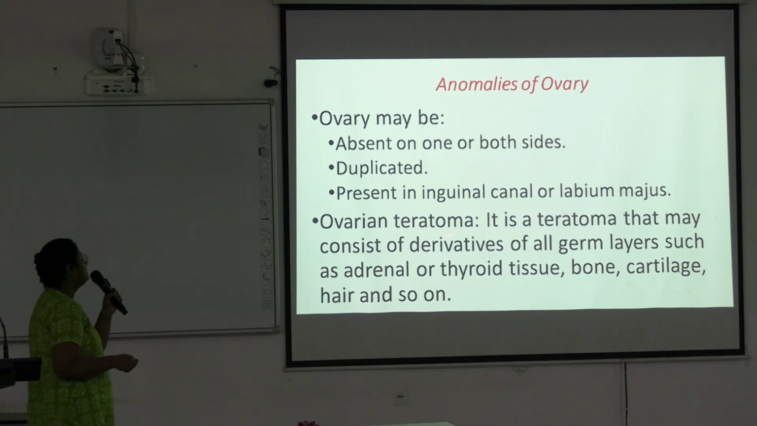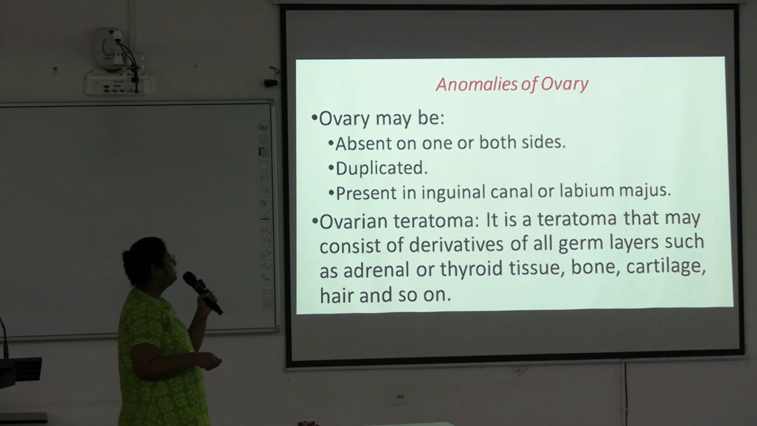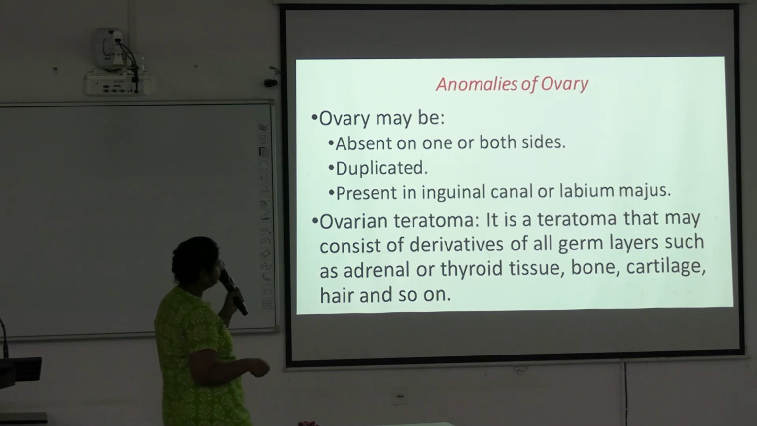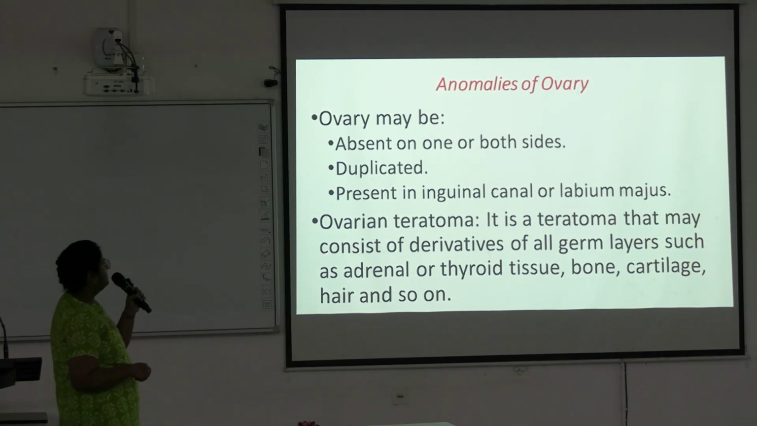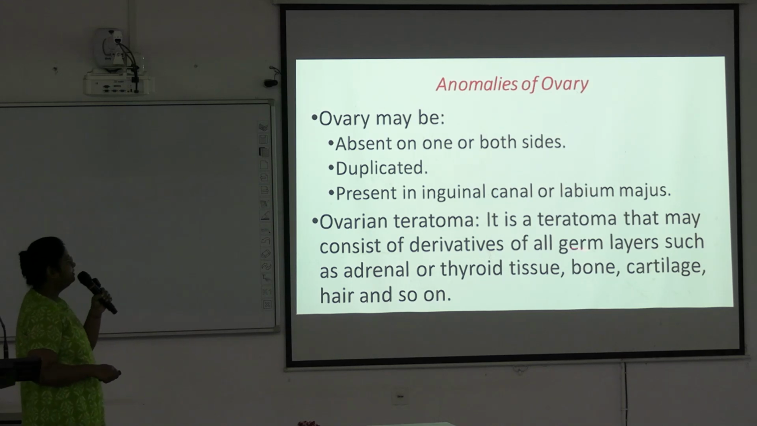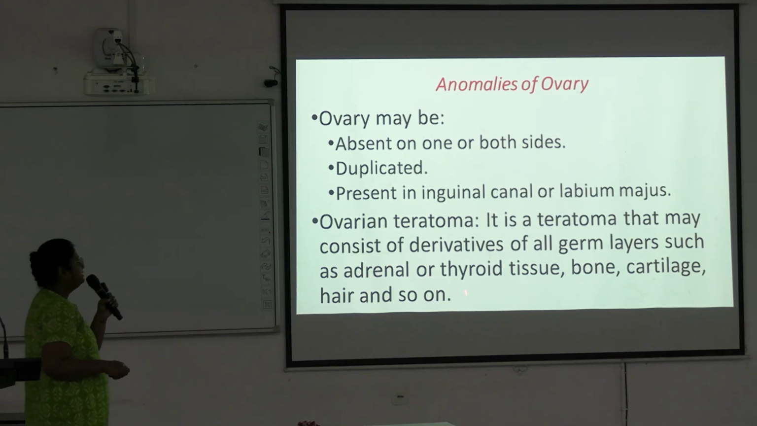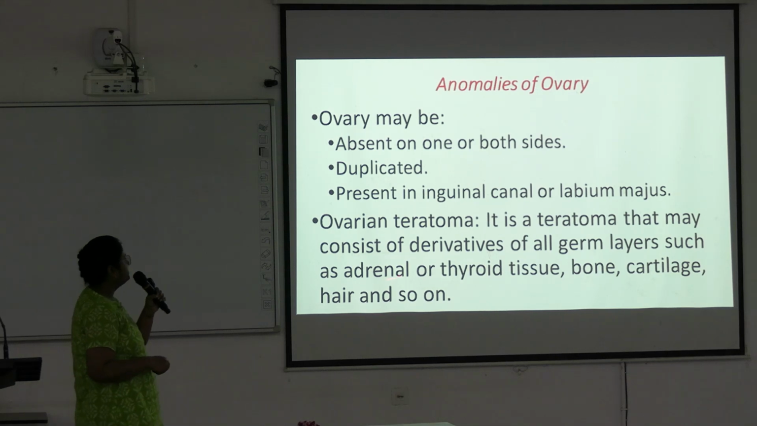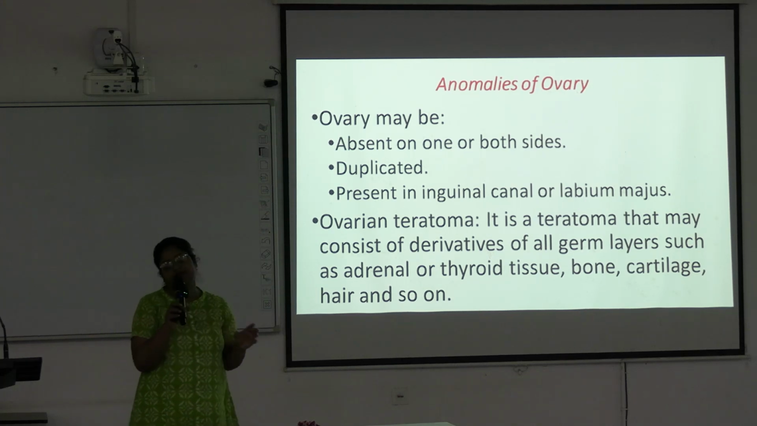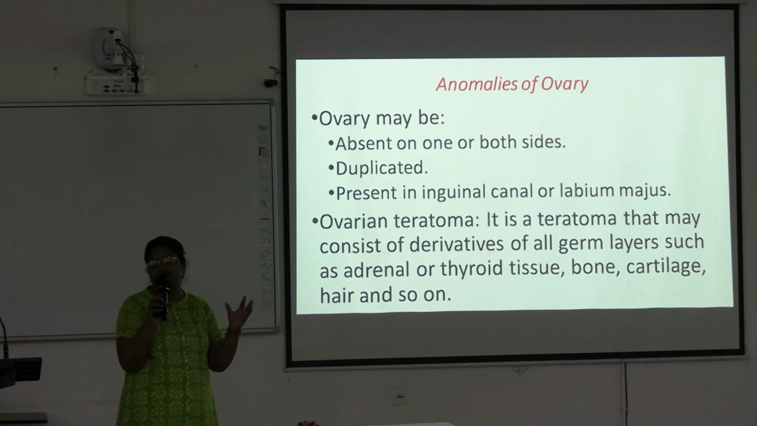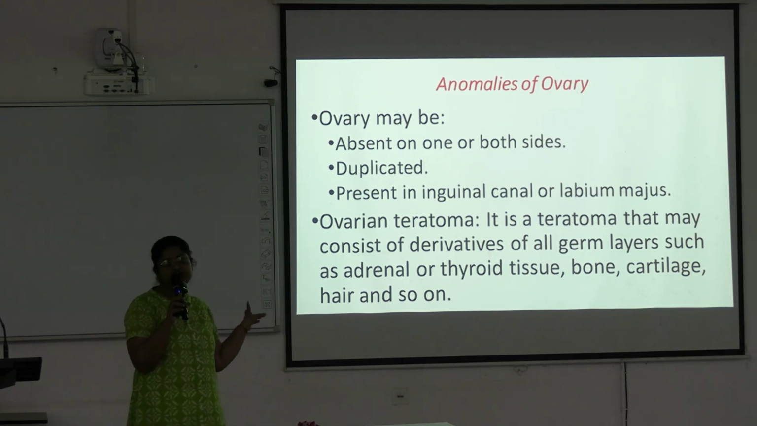Next, we go to ovarian teratoma. It is a teratoma that may consist of derivatives of all germ layers, such as adrenal and thyroid tissue, bone, cartilage, hair, and so on. All the germ layers, meaning ectoderm, endoderm and mesoderm, are present in this tumor, teratoma.